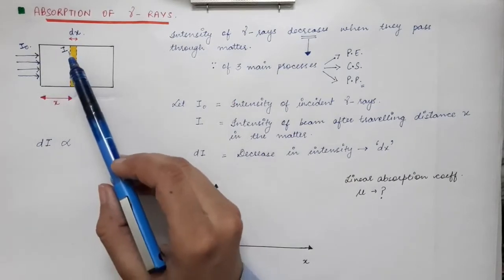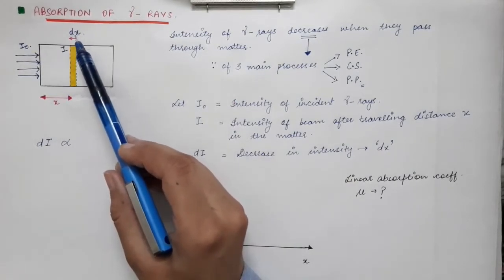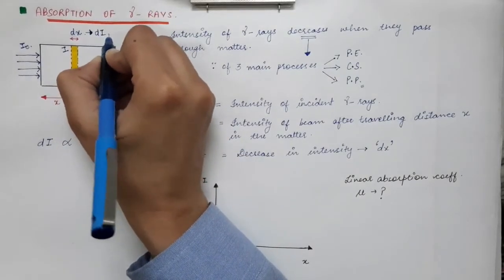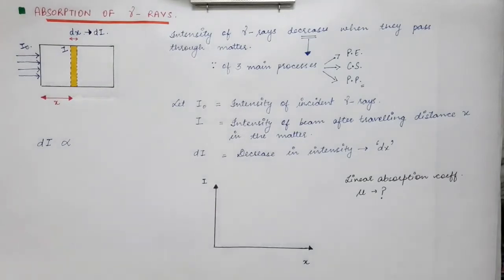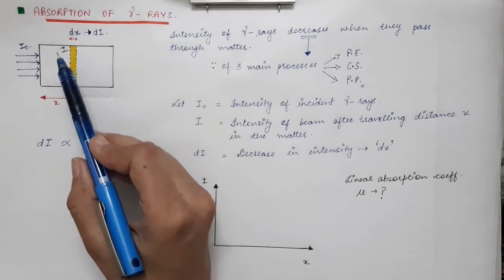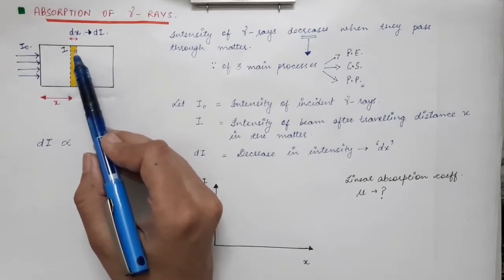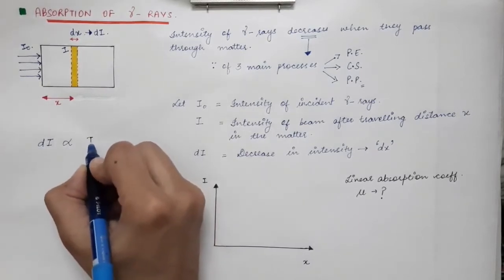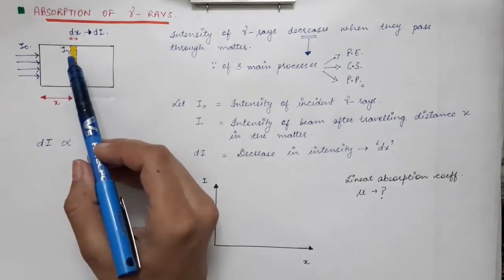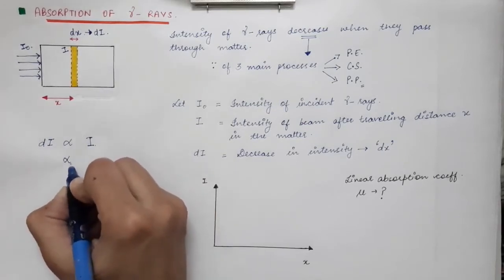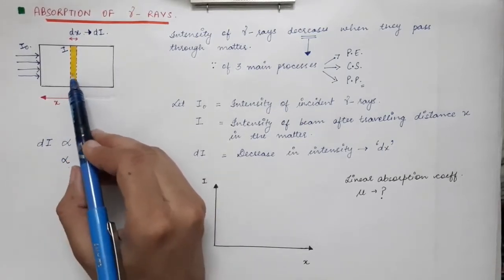by traveling a thickness of dx inside the material. When the gamma rays travel a thickness of dx, the corresponding decrease in intensity is given by dI. This small decrease in intensity depends upon two factors. First is the intensity of the gamma rays just before entering this thickness dx; dI is directly proportional to it. Second, it is directly proportional to the thickness of this element.